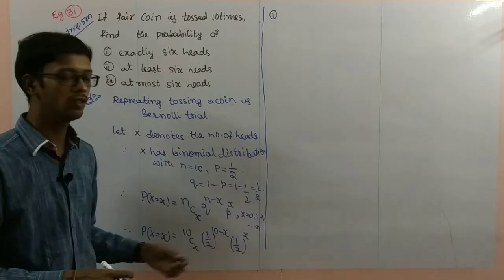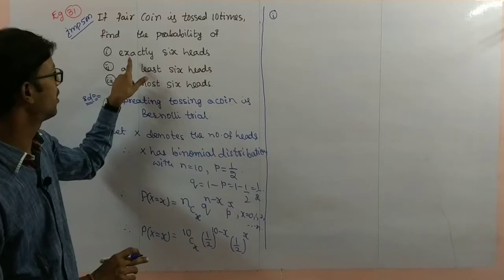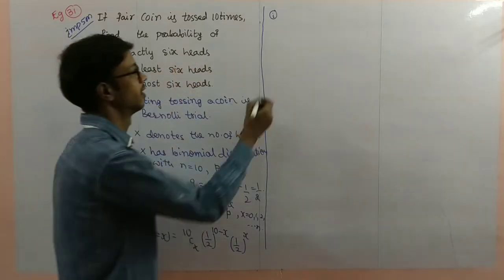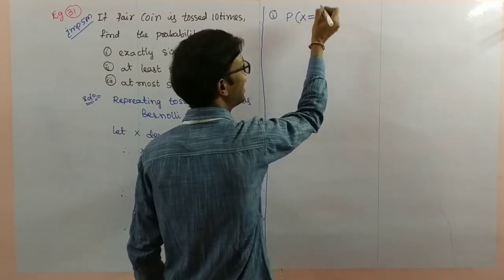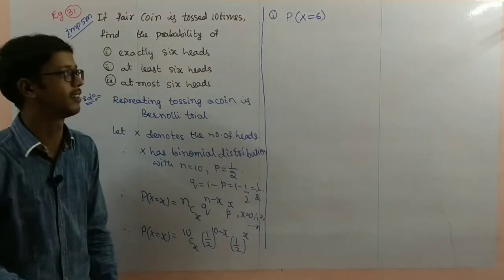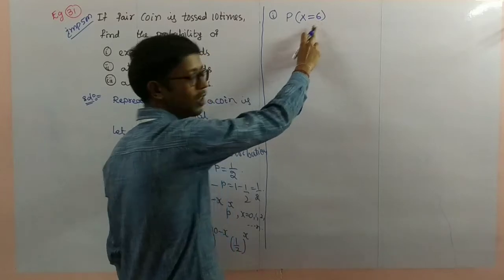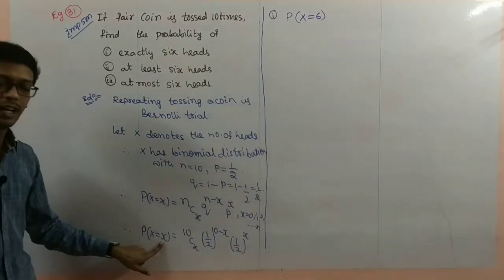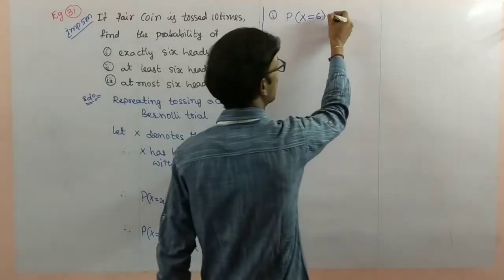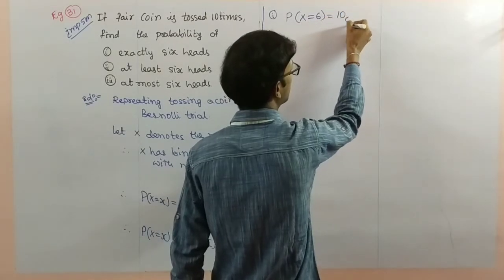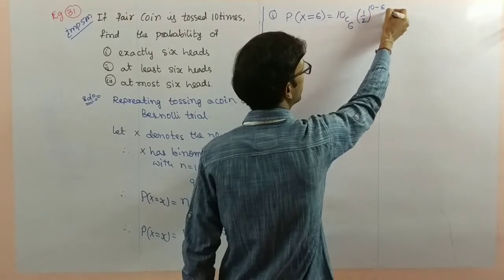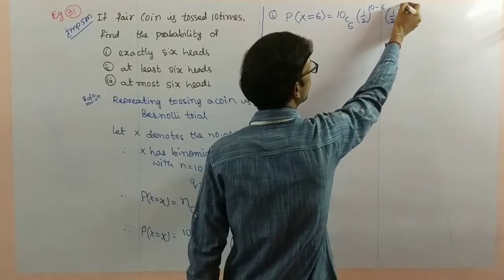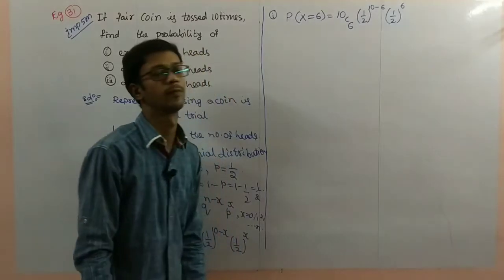Next, we have to know the x value here. x is exactly 6 heads. Probability of exactly 6 heads. Exactly means equal to 6, so the x value is 6. So that is equal to 10C6 into 1 by 2 power 10 minus 6 into 1 by 2 power 6.